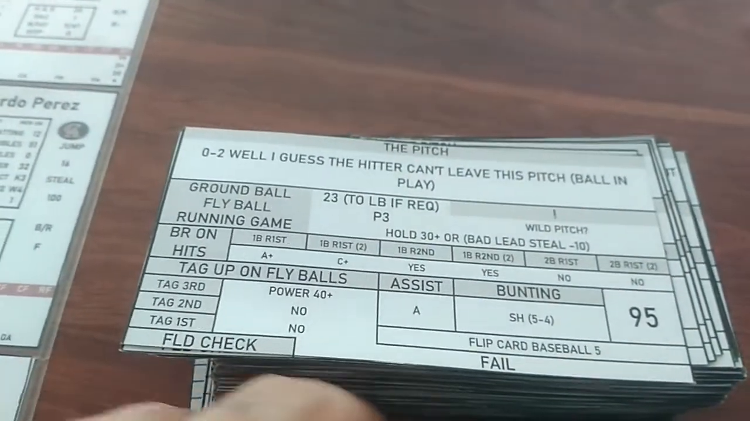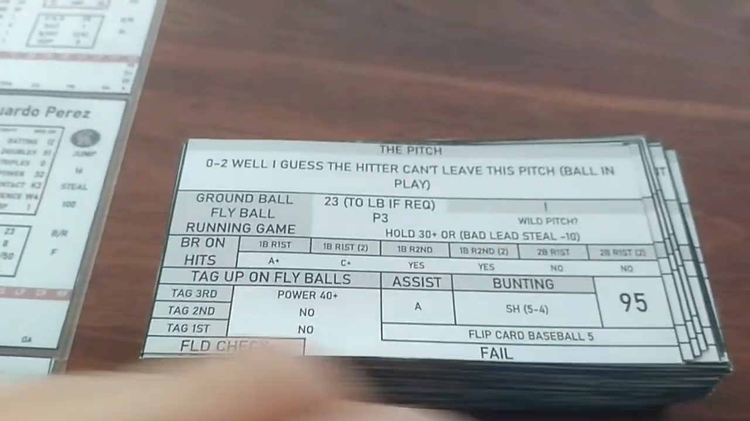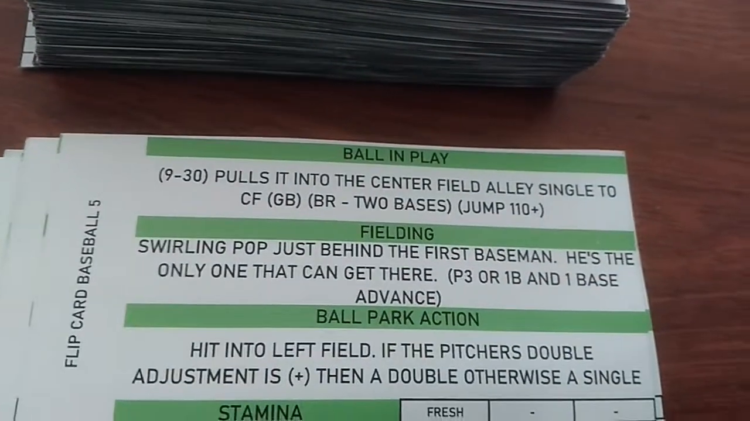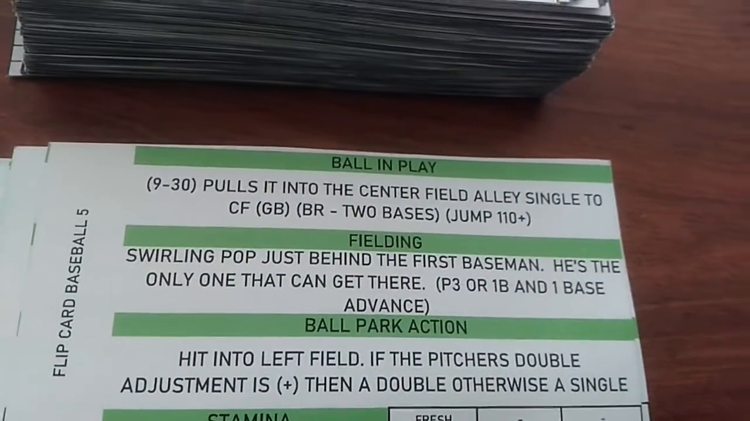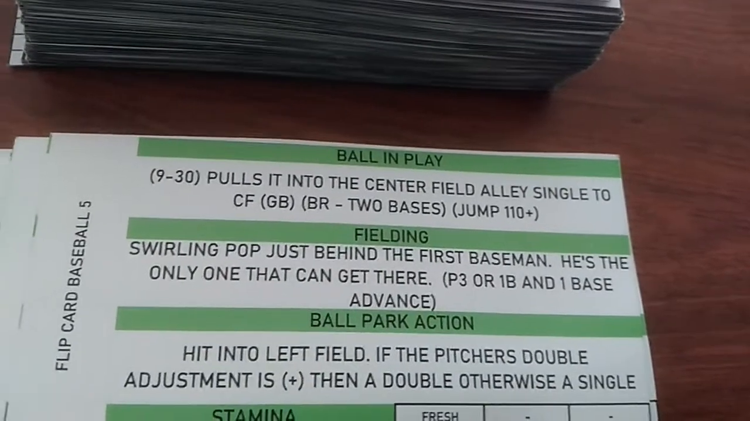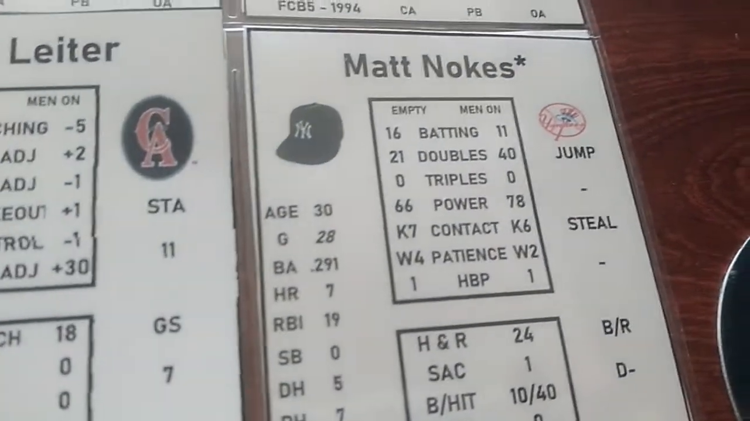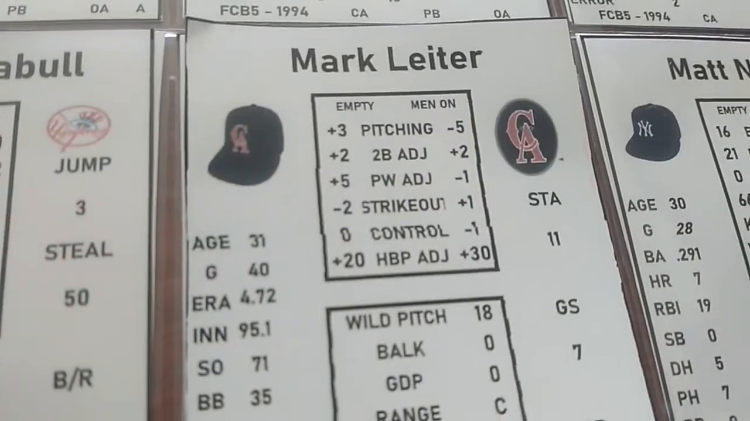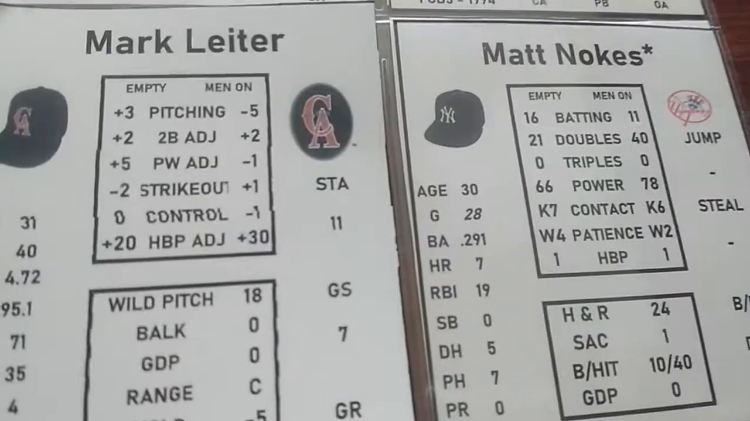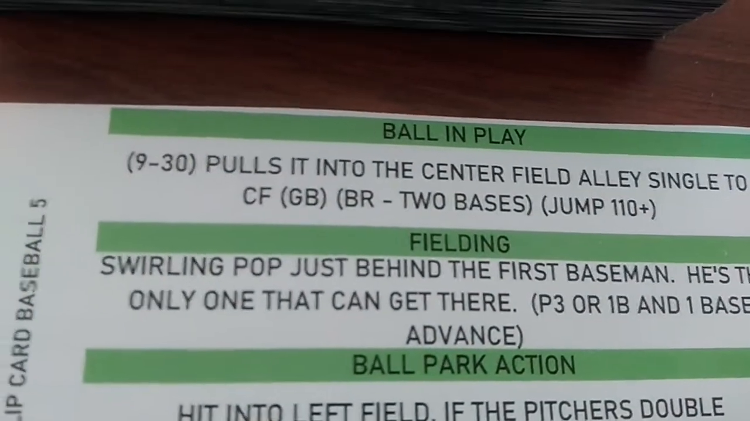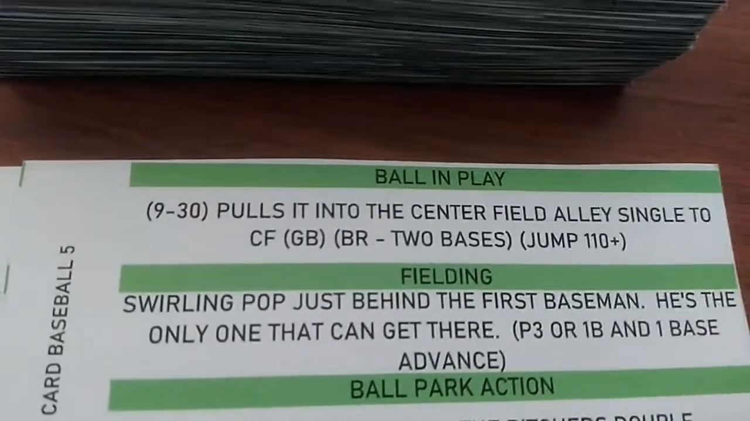It's an 0-2 pitch. He can't guess, so he's just going to put it into play. Possible hit again. So if he's between 9 and 30, it'll be a single into the center field alley and a two-base advance. Matt Noakes is an 11 with men on. But -5 takes that 11 down to a 6, which takes away the single opportunity. So Mark Leiter has taken away the single from him.